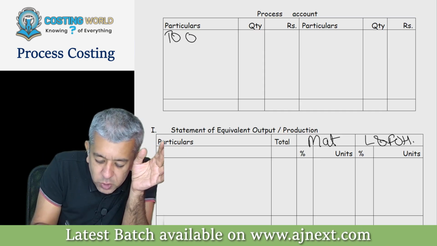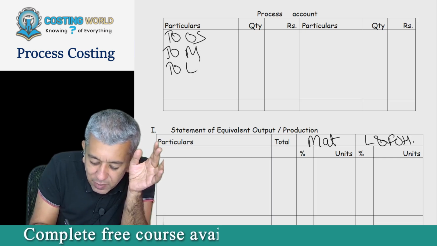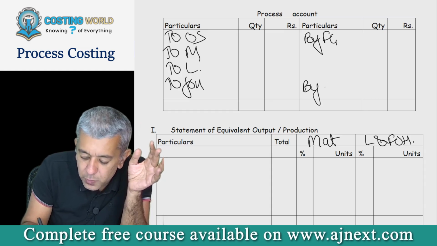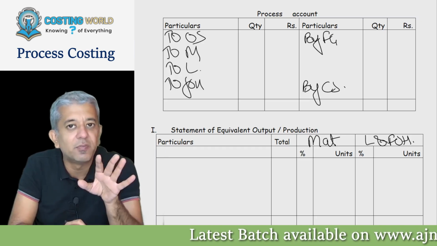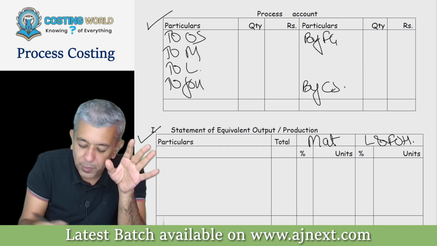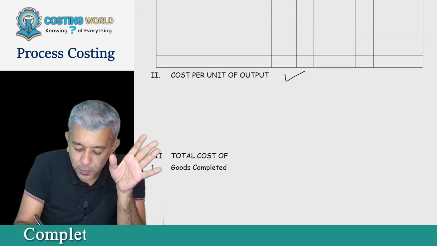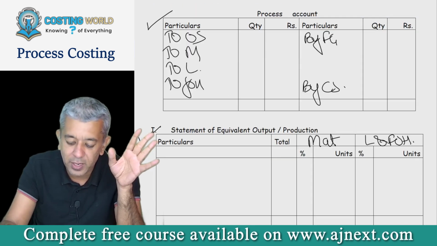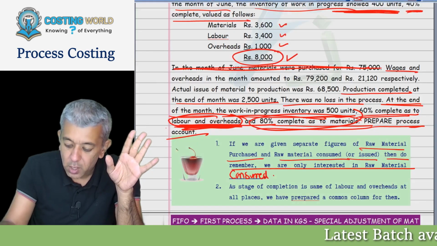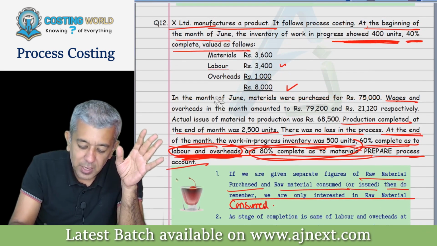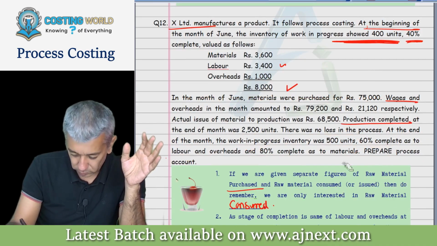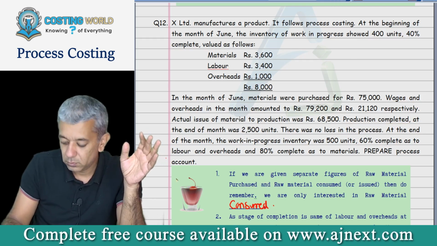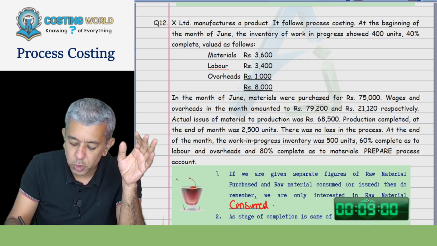Okay, so opening stock will be coming, material will be coming, labor will be coming, factory overheads will be coming. From here it will be going to finished goods. This particular thing will be nothing but closing stock, and that's it. Sum will be ending. So prepare your account, prepare your statement: cost per unit of output, total cost of goods completed and total cost of closing stock. Exactly in the same way that you all had done in the last question. You all start. Question is there in front of your eyes. In the end, it should tally. You have 10 minutes. It should be done in 10 minutes.